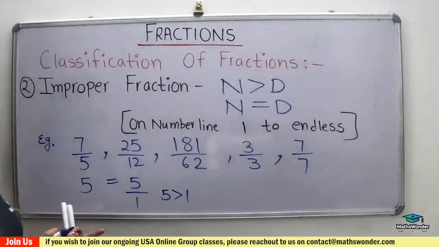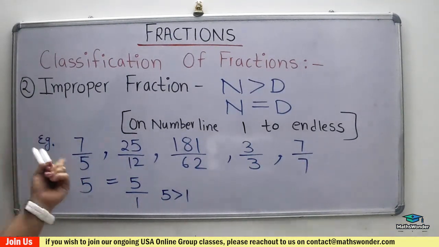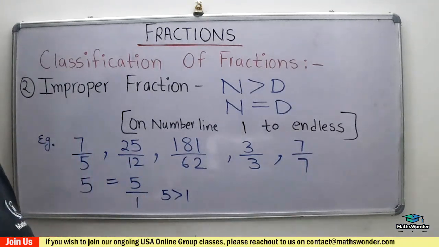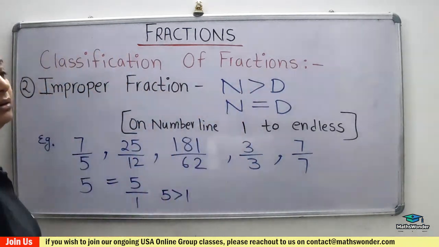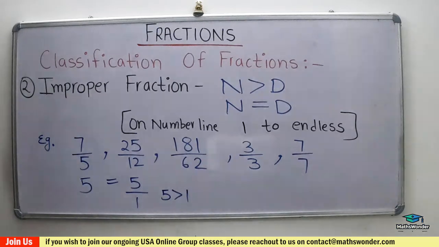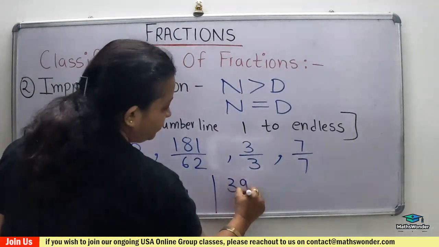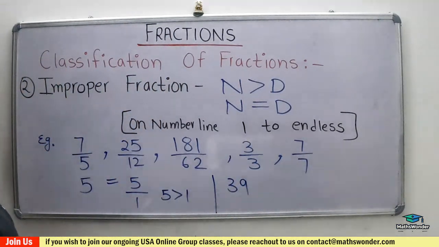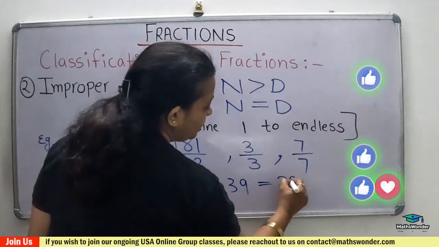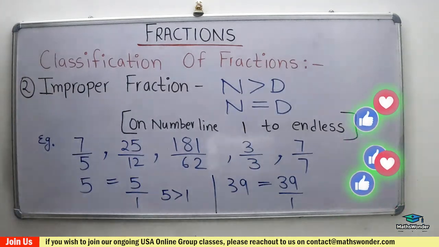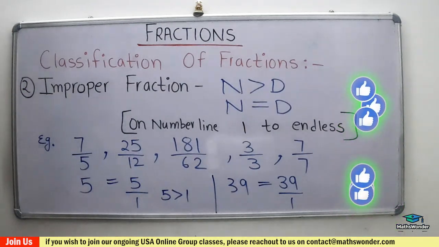If the numerator is less than the denominator, only that one category is the proper fraction, but all others come under improper fraction. Equal to the denominator is an improper fraction. Even if the numerator is greater than its denominator, then it's an improper fraction. A single number also comes under improper fraction. Suppose the single number 39. In many questions you will see it in further study. We have the single number 39, we need to convert it to a fraction. So how will you write it? 39 over 1, and 39 over 1 is again an improper fraction.